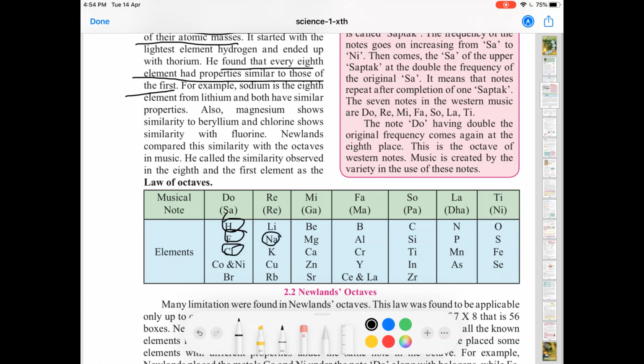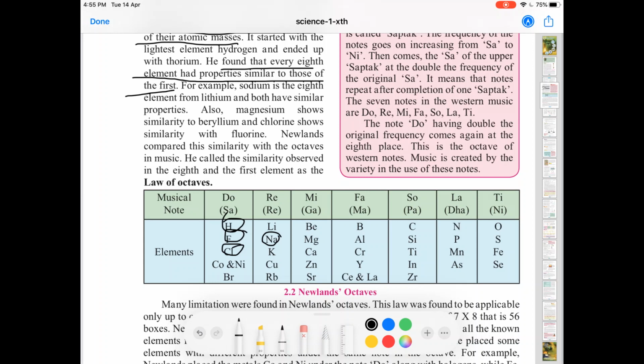If you start counting from lithium, lithium is the first, beryllium is the second, boron is the third, carbon is the fourth, nitrogen is the fifth, oxygen is the sixth, fluorine is seventh, and sodium is eighth. So the property of sodium will be similar to the property of lithium. That is meant by the sentence that every 8th element had properties similar to those of the first, right?